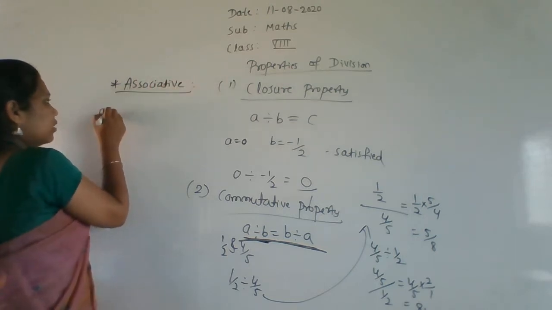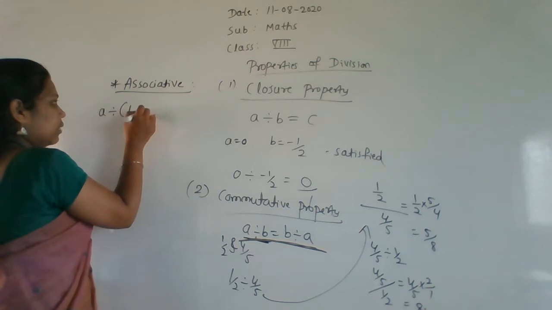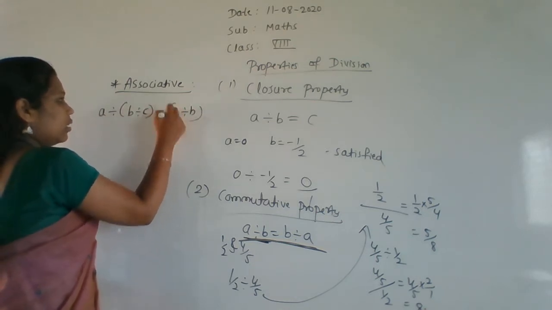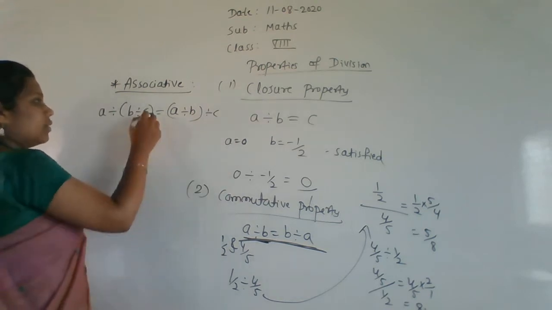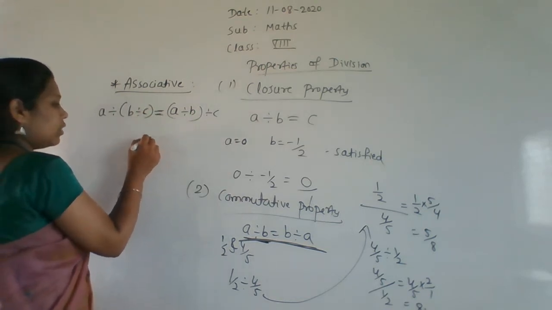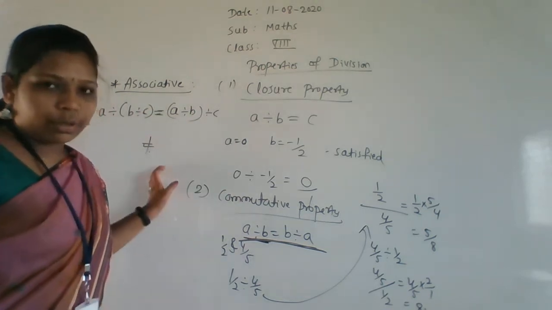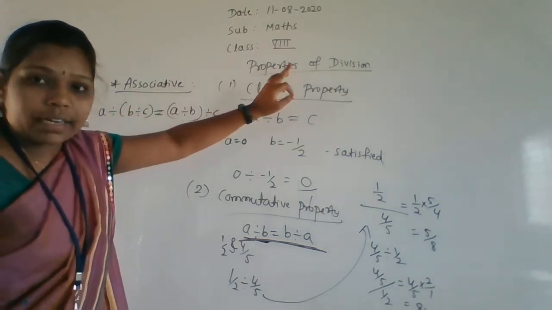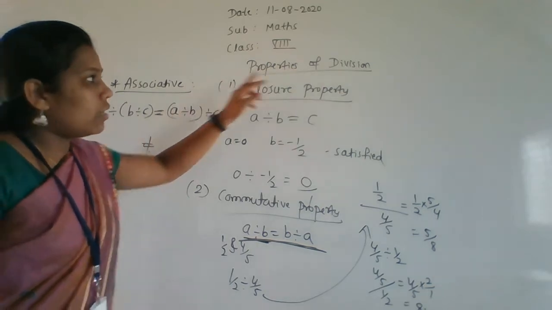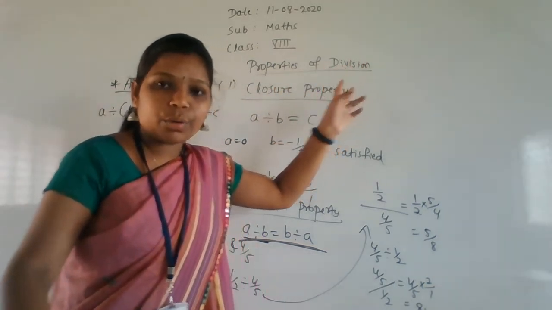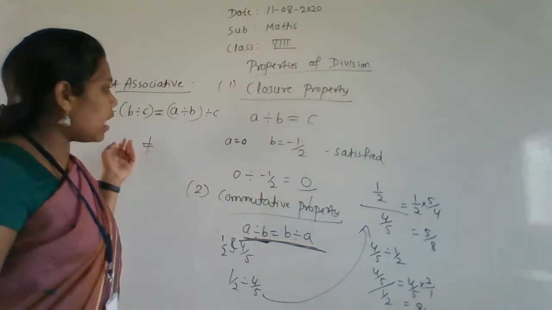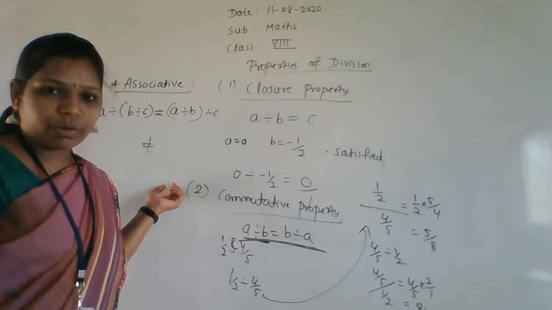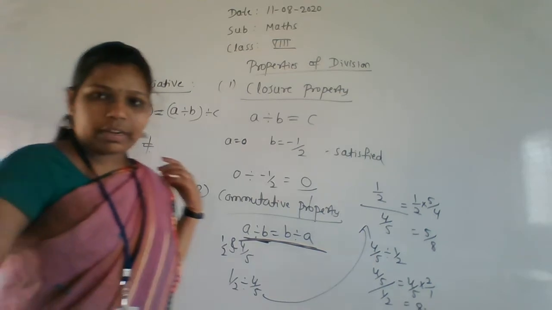Associative rule: A ÷ (B ÷ C) is equal to (A ÷ B) ÷ C. This will not be satisfied. If you check, you will see they are not equal under division. Under multiplication it is true, but under division it is not true. If you want to check, take two or three rational numbers and check it at home. You will not get equal answers.